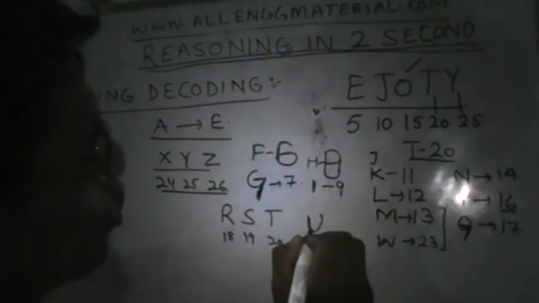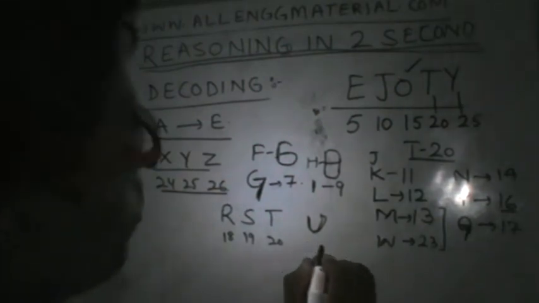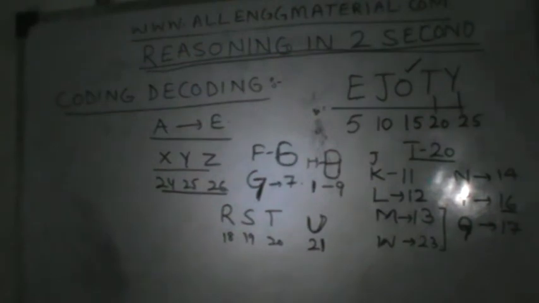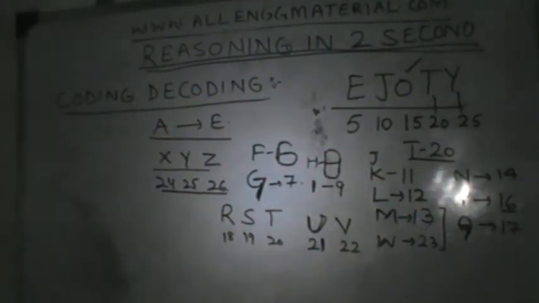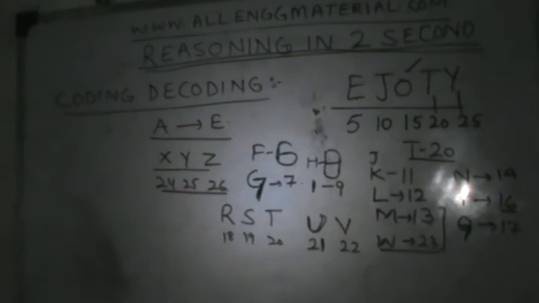U means we are two people and you are the one. V means both, we are two people and we are both together. W is already 23, and X, Y, Z, as you know, are 24, 25 and 26.